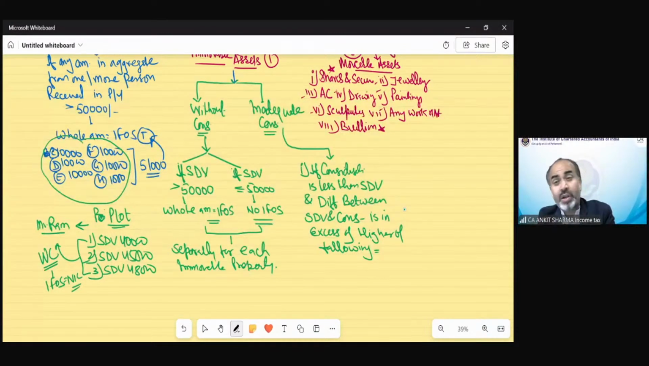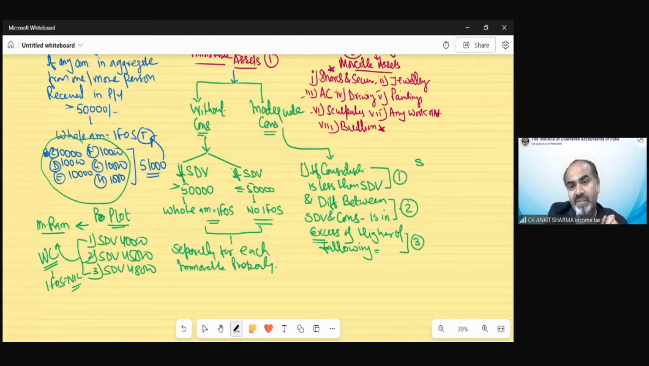If consideration is not less than SDV, then there would not be any gift. Suppose the stamp duty value is 5 lakh and the consideration we paid is 5 lakh. Then there is no gift concept because we have paid the full value. But if the stamp duty value is 5 lakh and we have paid 4 lakh 50,000, 4 lakh 10,000, 2 lakh 50,000, whatever it is, the consideration is less than the SDV, so the provision applies. That is the first condition. Then we have to find the difference between SDV and consideration, and that difference should be in excess of the higher of the following.